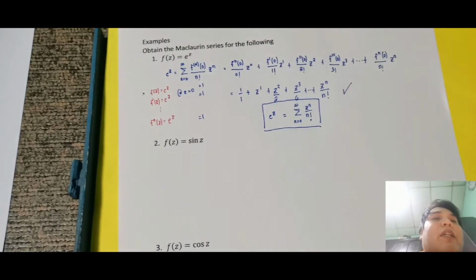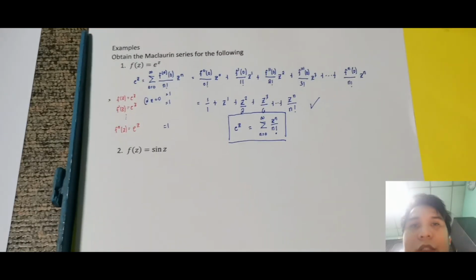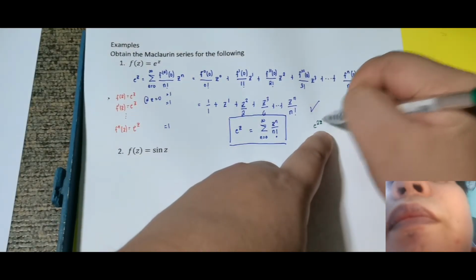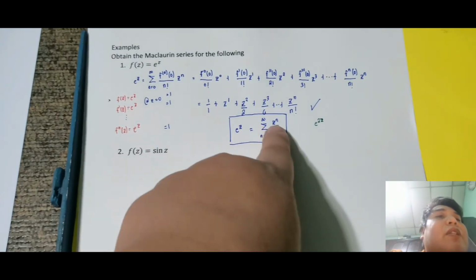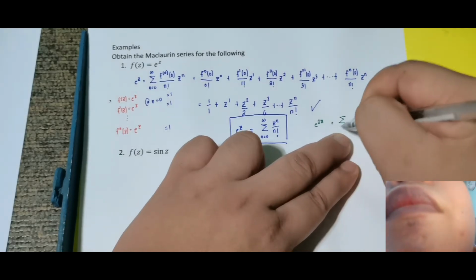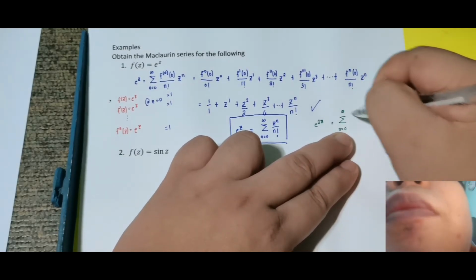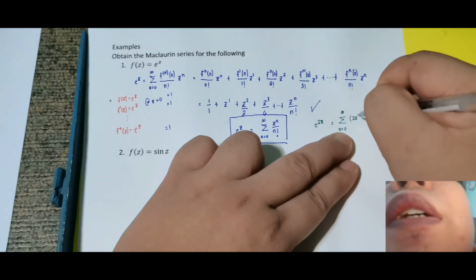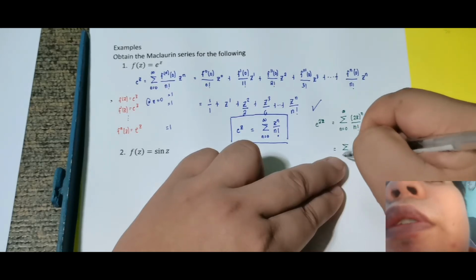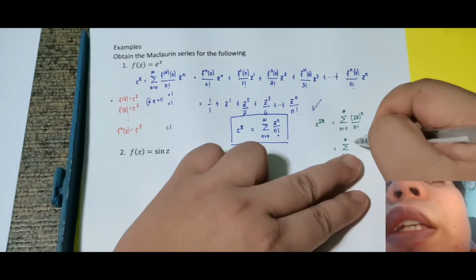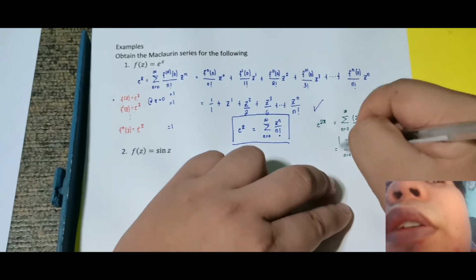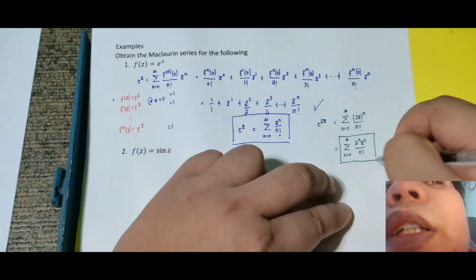Okay, ngayon, paano gumagana yung e raised to z na yan? So, for example lang kunyari, pinakuha ko yung Maclaurin series representation ng e raised to 2z. Ang mangyari lang, i-replace ko lang yung z sa loob ng 2z. So, this is just equal sa summation for n is equal to 0 up to infinity ng 2z raised to n over n factorial. Then, simplify further, that is summation for n is equal to 0 up to infinity ng 2 raised to n z raised to n over n factorial. So, ito yung kanyang compact form o yung kanyang Maclaurin series representation.